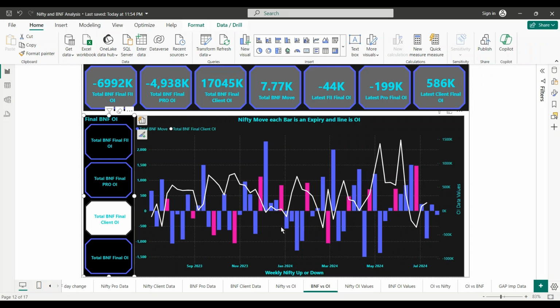Excuse me. Okay, this is very complex. Yeah, I tried my best to explain it to you guys. But if you want this sheet, let me know.